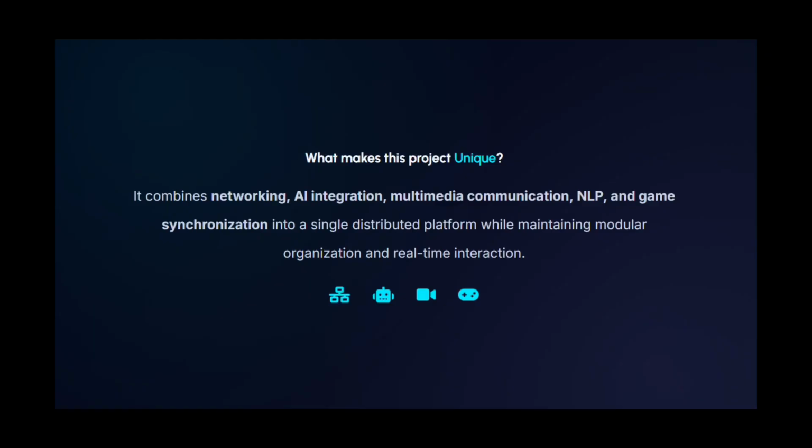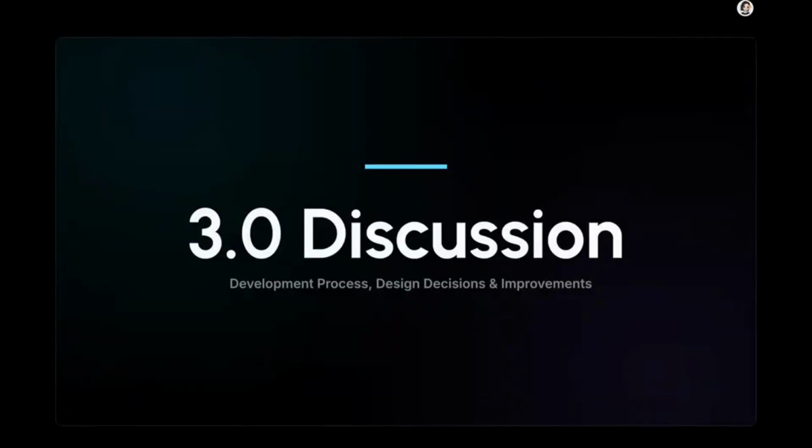What makes this project unique is that it combines networking, AI integration, multimedia communication, NLP, and game synchronization into a single distributed platform while maintaining modular organization and real-time interaction. In this section, I will explain our development process, including the libraries we used, the major design decisions, and the significant change we made to the original chat system.